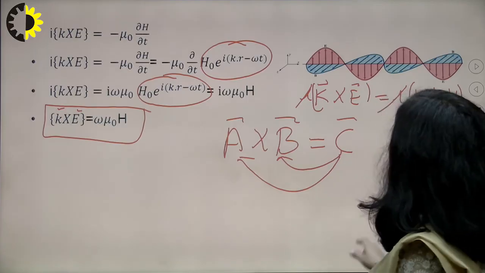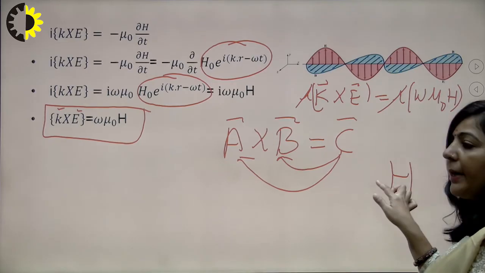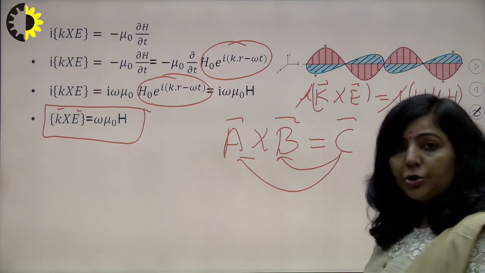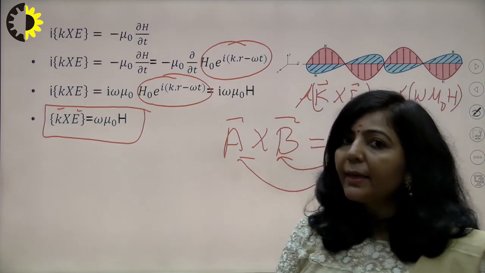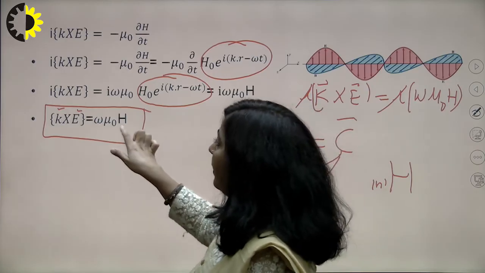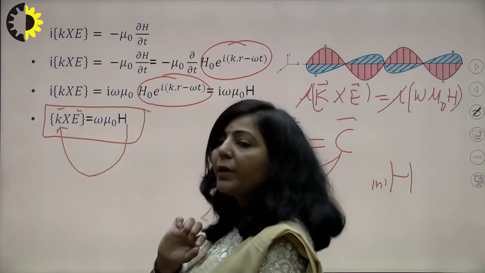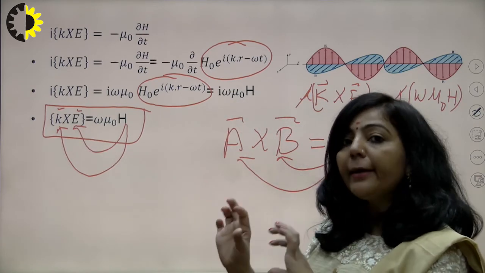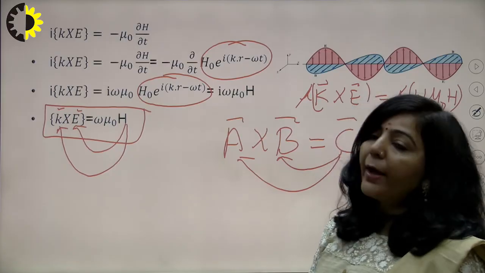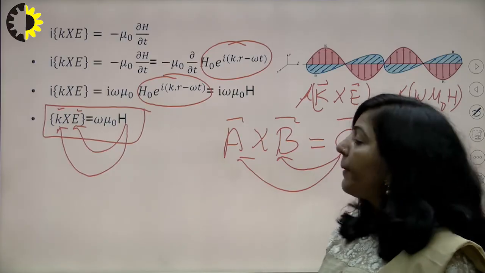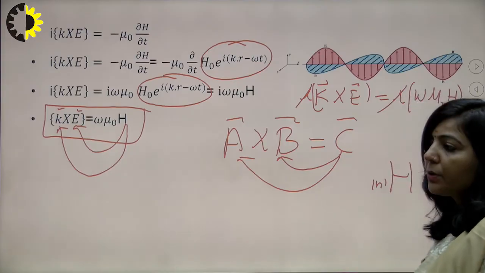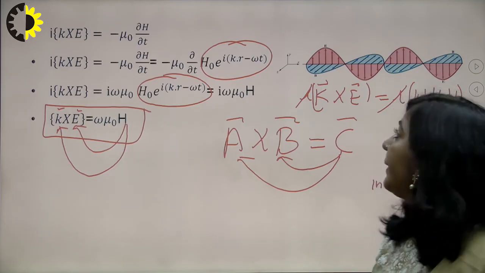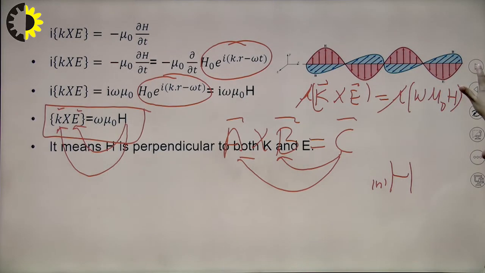And you know, if you have a vector h, and you multiply this h with some number, let small n be a number, then the direction of h and n into h will be the same. It means you can say from here that h will be perpendicular to k as well as h will be perpendicular to E. You have the cross product of k and E, which is equal to a new vector, and that new vector will be perpendicular to both k and E. So what is the conclusion? The conclusion is that the angle between E and h is also 90 degrees.